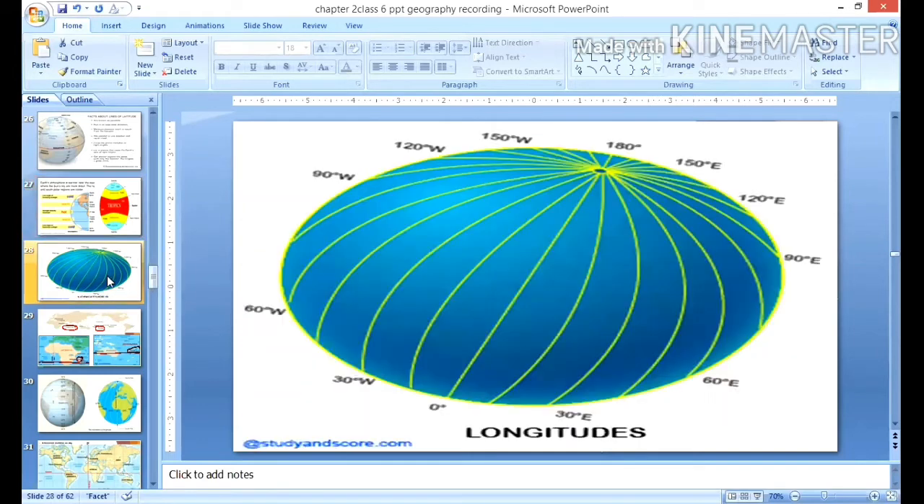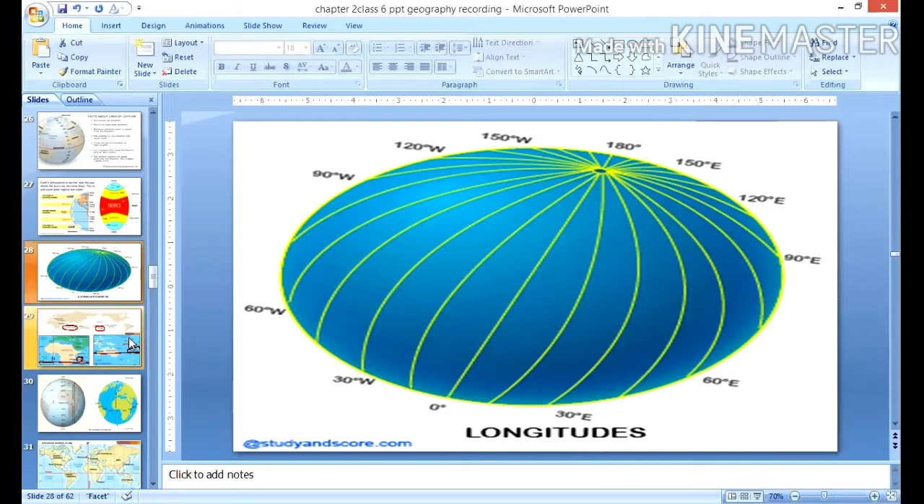Now in today's recording, let us start with the longitudes. Right. Only latitudes are not enough to locate a place on the globe. To fix the position of a place on the globe, we need the vertical lines as well. And these vertical lines are nothing but your longitudes. What are longitudes? They are the imaginary vertical lines that run from North Pole to South Pole. Clear. So it is necessary to know something more than the latitude of a place. For that, we need longitude as well.